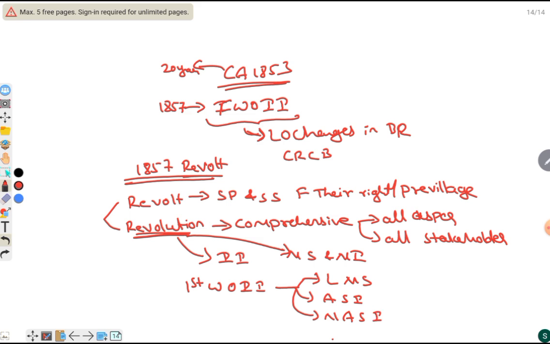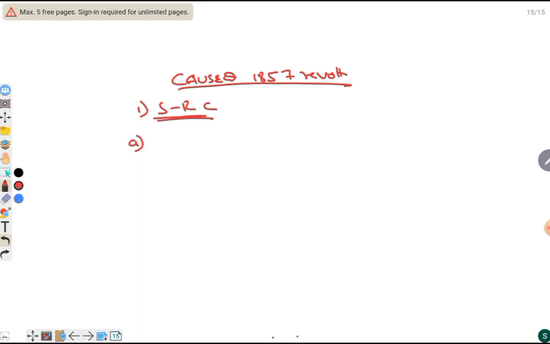Now let's see what caused the 1857 revolt. First, social and religious causes. The British government abolished sati, which was against the Indian citizens' will, and the Widow Remarriage Act, and these were opposed by the conservatives.